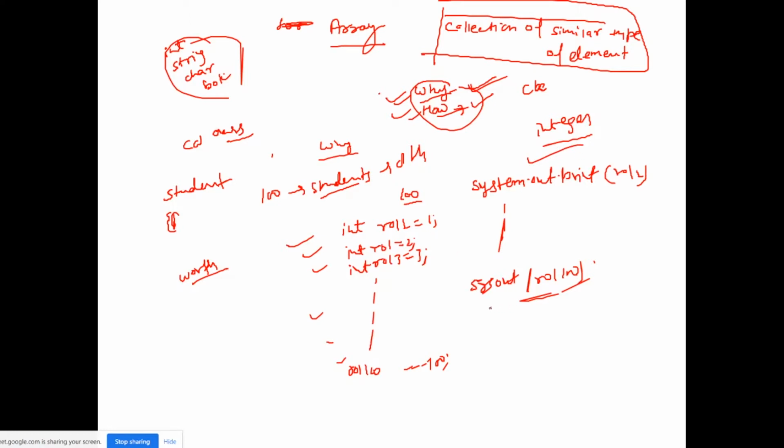I can do it in 2 lines using the array concept. First, just declare an array and assign roll numbers to students. And second, just run a for loop from 1 to 100 and print it. So this is a one-line statement. Why run 200 lines of code for that? So this is the benefit of the array. So how can we use an array? First, let's understand what the syntax for it is.